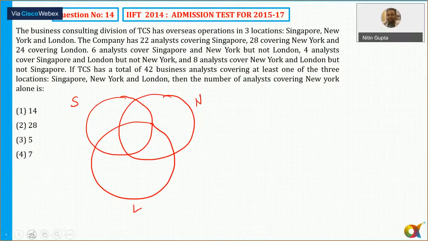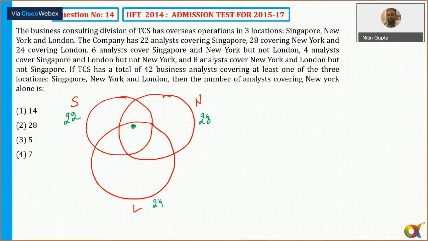The company has 22 analysts covering Singapore, 28 covering New York, and 24 covering London.